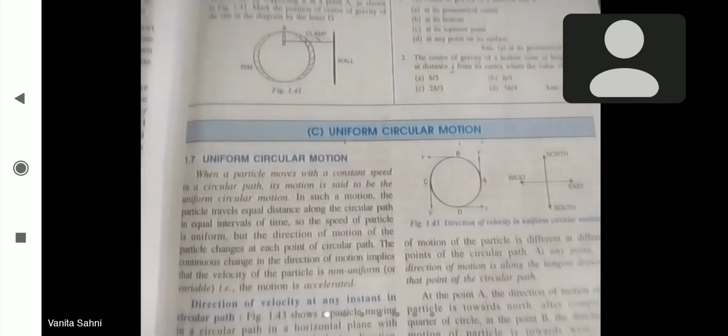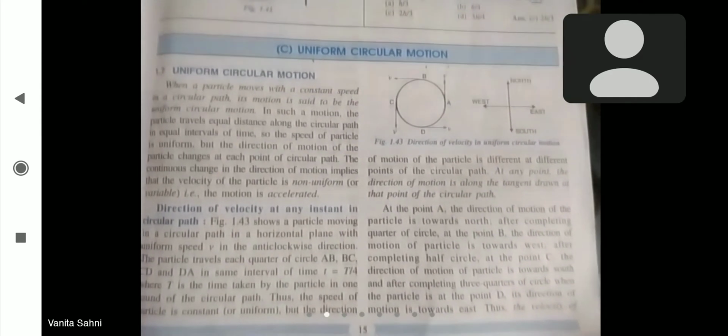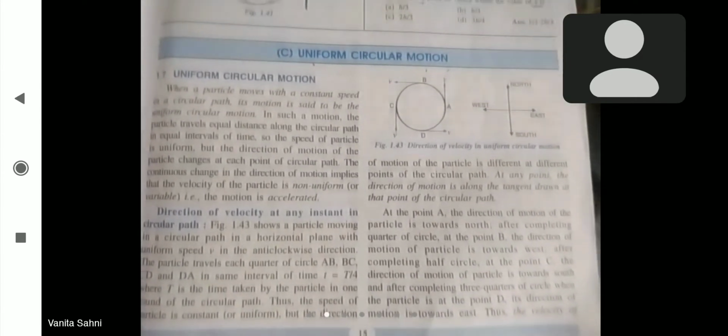Today's topic is uniform circular motion. Before we start uniform circular motion, let's consider what is actually uniform motion. Now, what is uniform motion? You all know that a motion in which a body covers equal distances in equal intervals of time, that motion